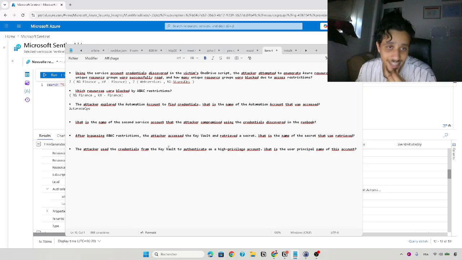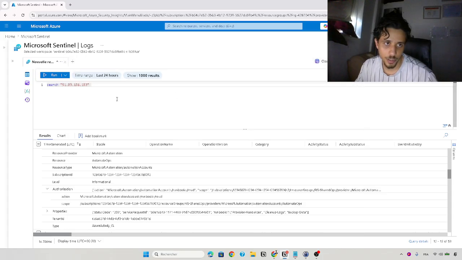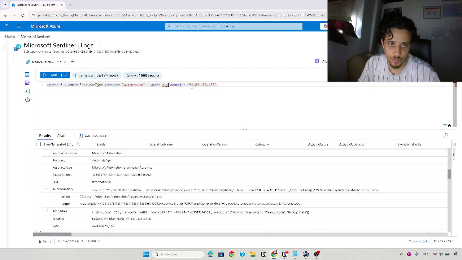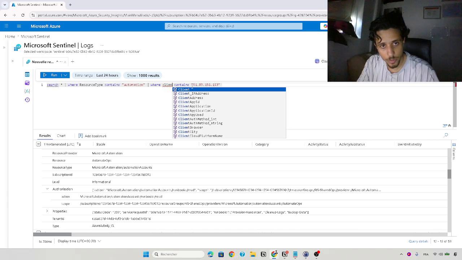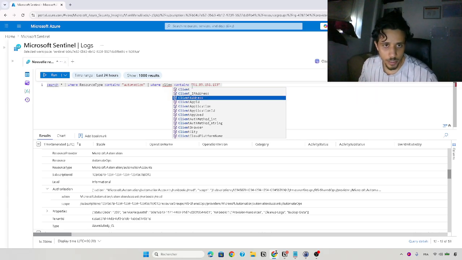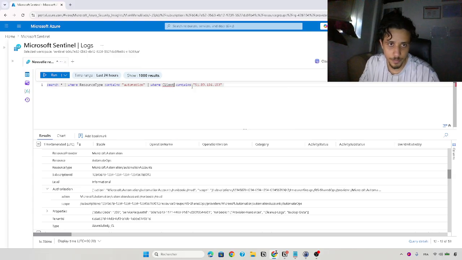What is the name of the second service account that the attacker compromised using the credential discovered in the runbook? Here we're gonna search. We're gonna use this KQL, and I'm gonna explain why. We're gonna look for automation in resource type automation, and client address. Yeah, I have just two. Client IP address.